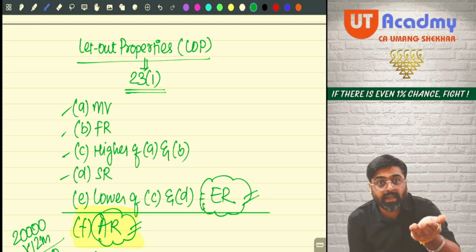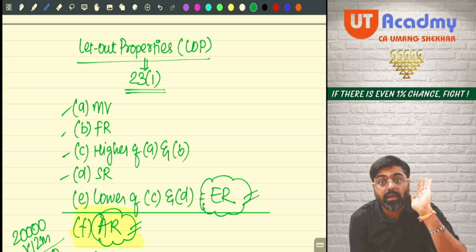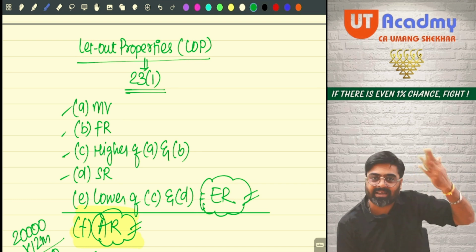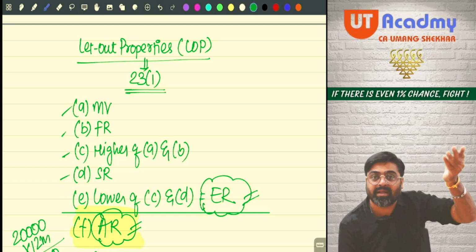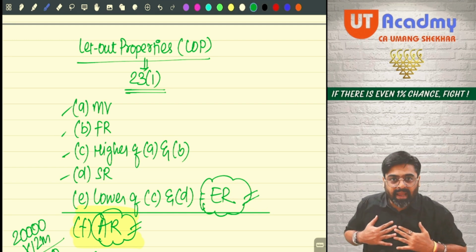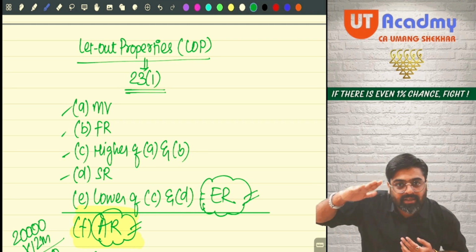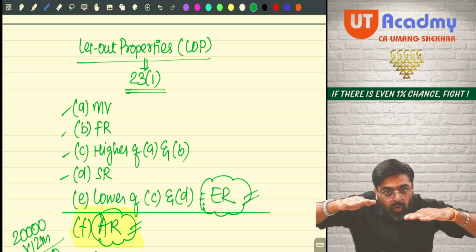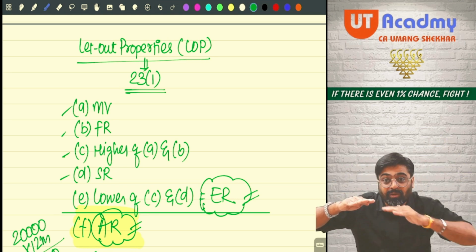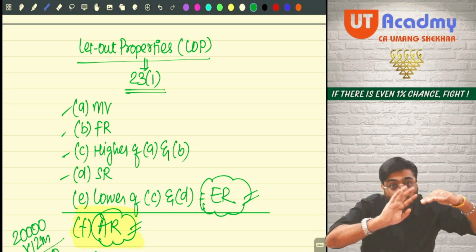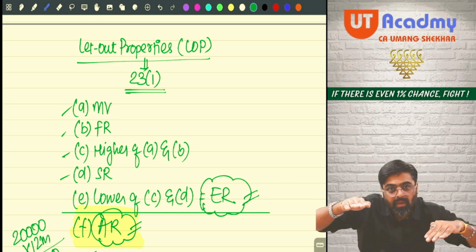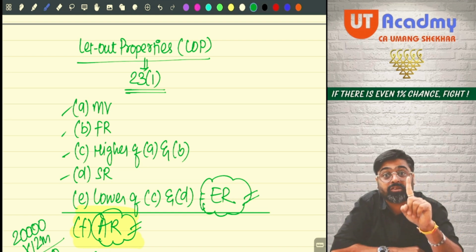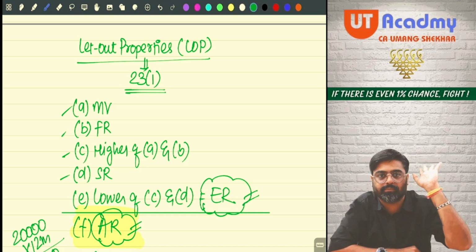So maybe your property is also subjected to standard rent. Maybe there is a restriction of some rent on your property also, that restriction is nothing but the standard amount of rent fixed by the Rent Control Act. So we will make sure that whatever expectation we are having, higher of municipal value and fair rent, that expectation does not go beyond the standard rent. We will restrict our expectation to the extent of standard rent, not beyond that. So higher amount or standard rent, whichever is lower, that will be our final expectation. That is the minimum amount your property can earn for you.